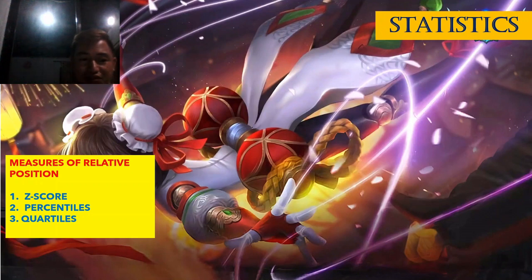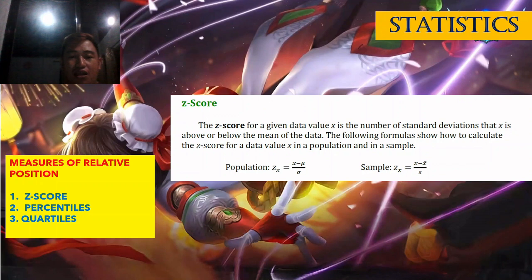Okay, number 1, z-score. Number 2, percentiles, and then 3, quartiles. For the z-score, the z-score for a given data value x is the number of standard deviations that x is above or below the mean of the data. So the following formulas show how to calculate the z-score for the data value x in a population and in a sample. Pareho na sila formula class, lain lang ang gigamit nga symbols.